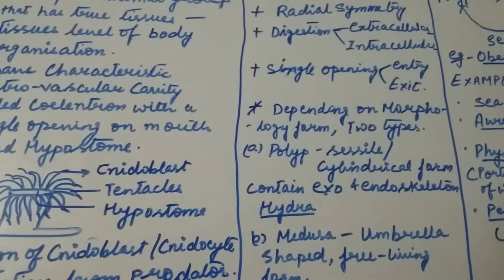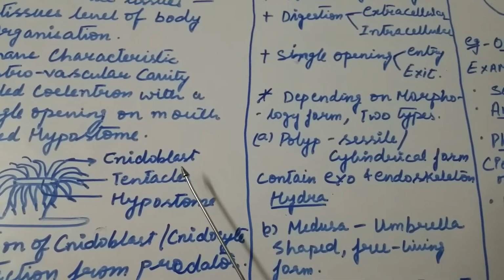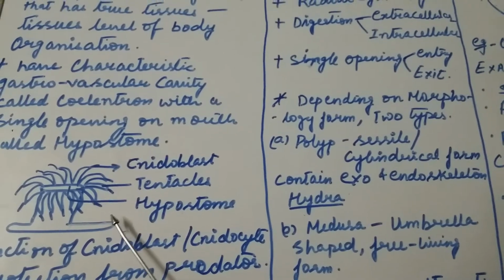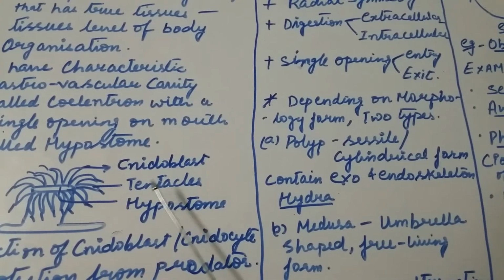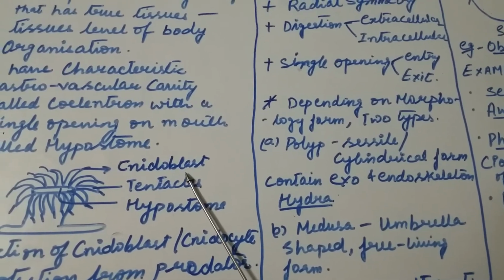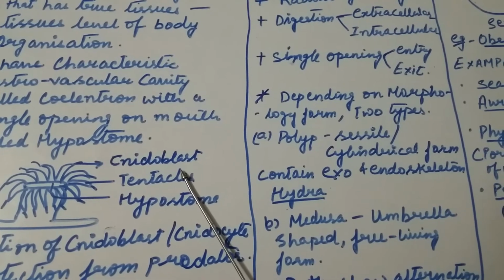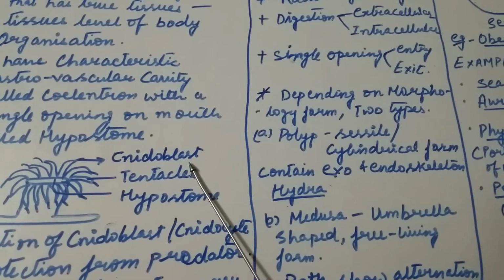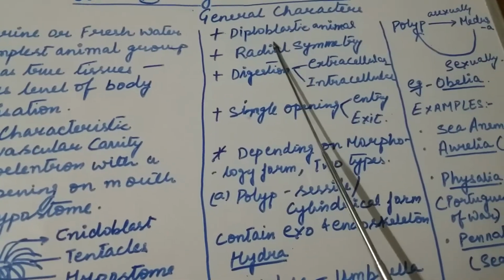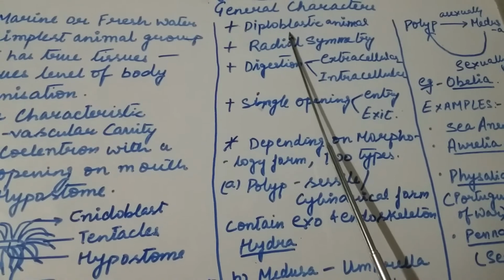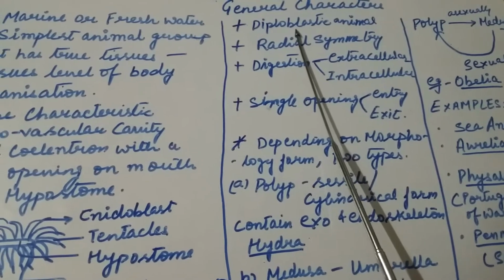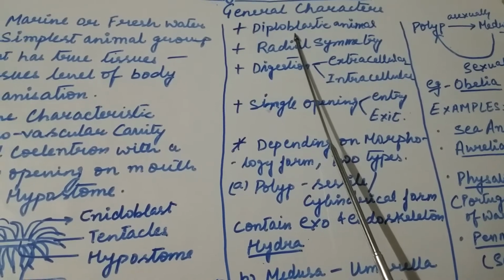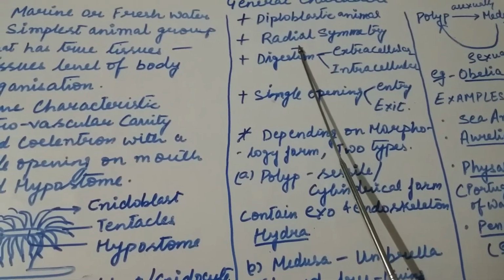Now, this is the most important character of Cnidaria, and because of the presence of this cnidoblast, they are also called Cnidaria or Cnidarians. The members are called Cnidarians, and the phylum is called Cnidaria. Now, they are diploblastic animals. That means they have ectoderm and endoderm with mesoglea present in between the two germinal layers. They exhibit radial symmetry.